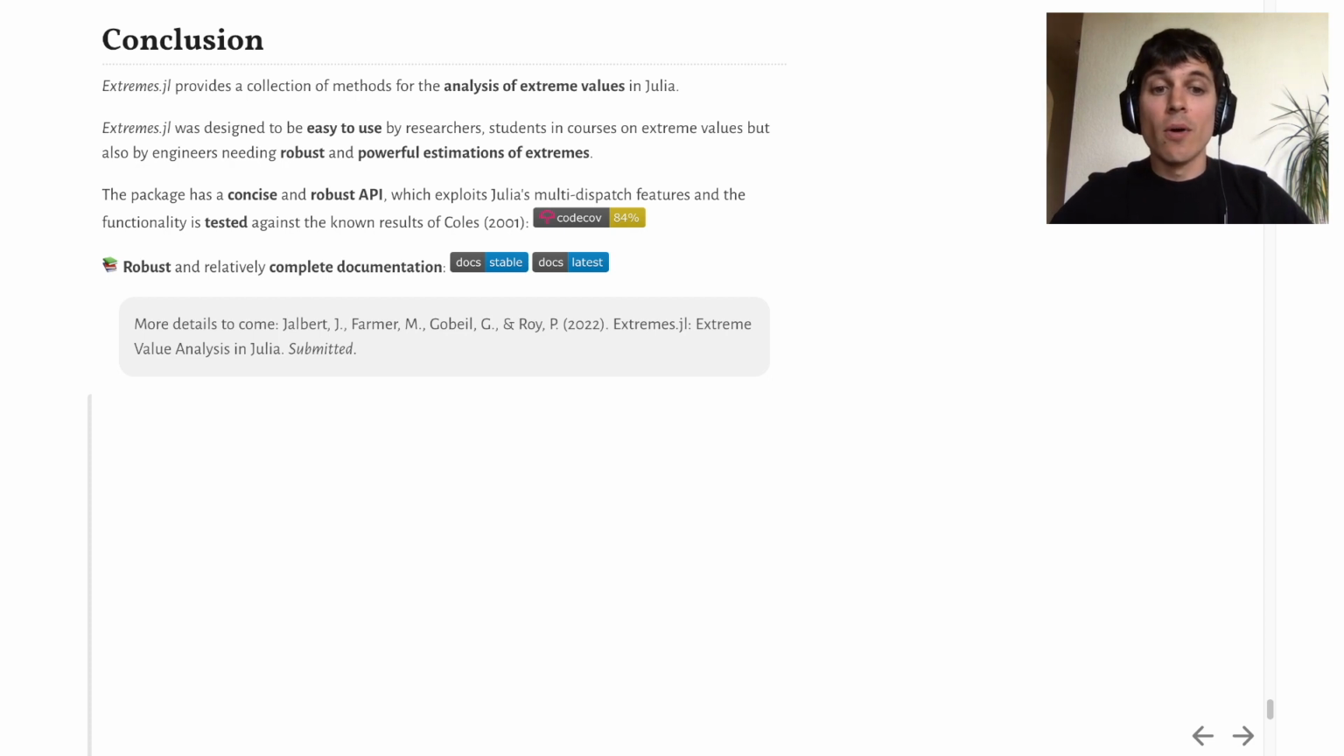There is also a robust and relatively complete documentation accessible on GitHub with a tutorial, and we have submitted a paper that will provide more details, coming soon, hopefully. Don't hesitate to contact us. I encourage you to take a look at our documentation and to get started with the tutorial. Thank you very much.